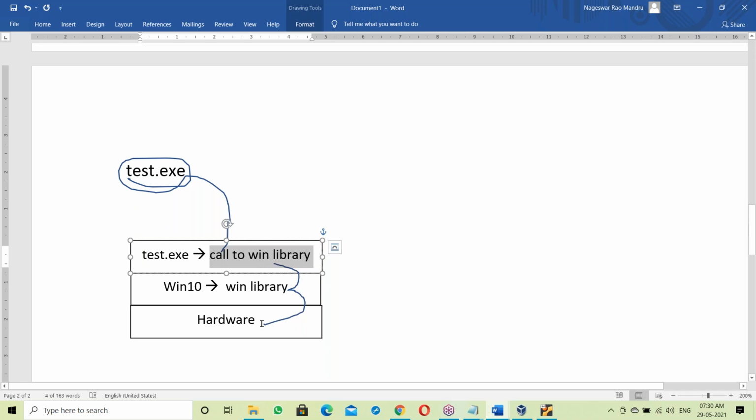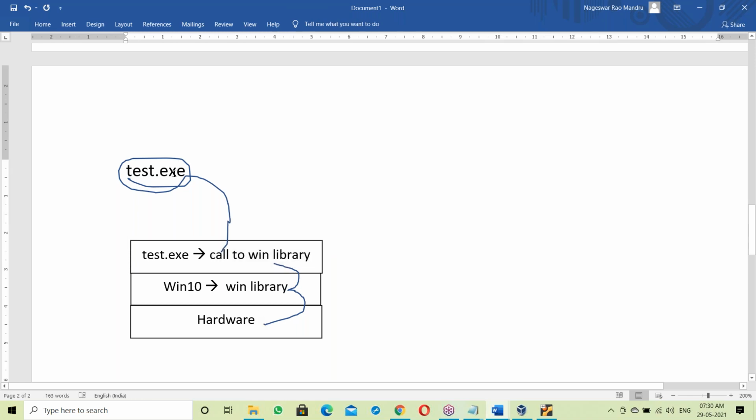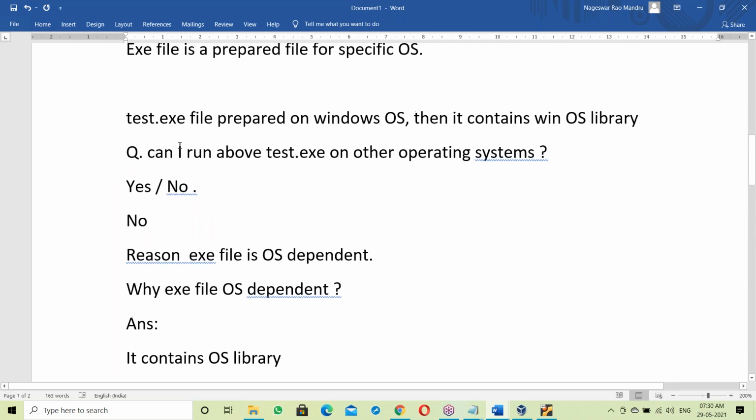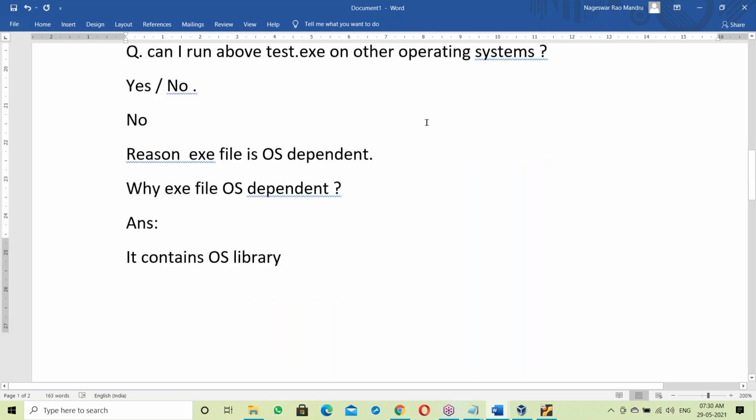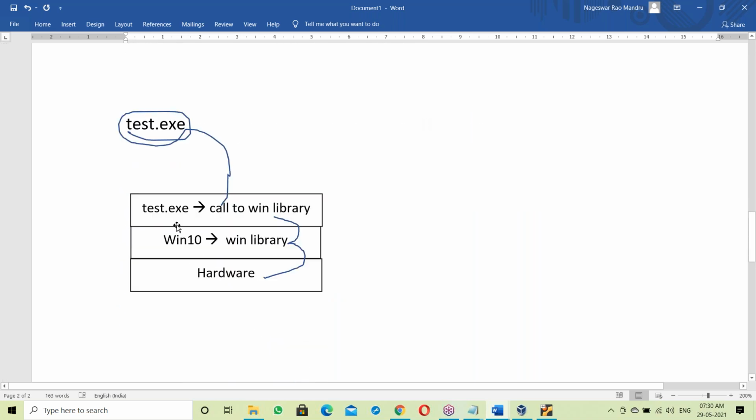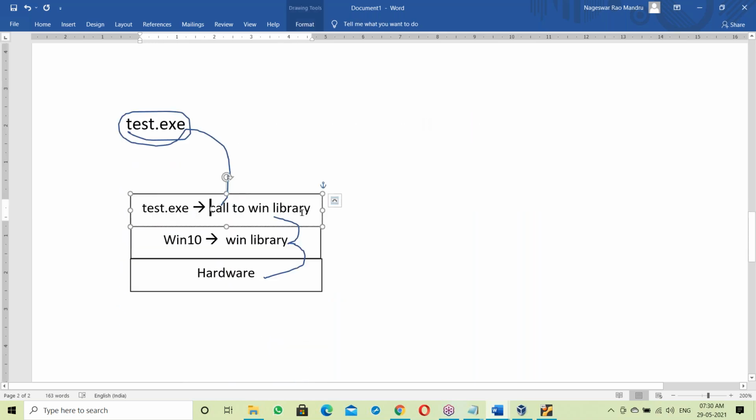This is running on Windows OS. Test.exe file was prepared on Windows OS, then linked with Windows library. Since it is linked, it calls the Windows library, which is available in the same environment, so it works here.